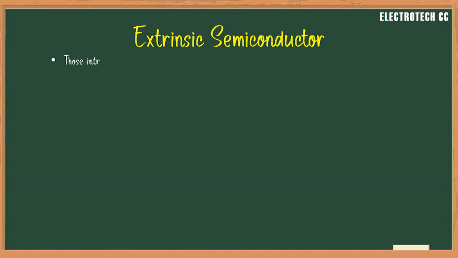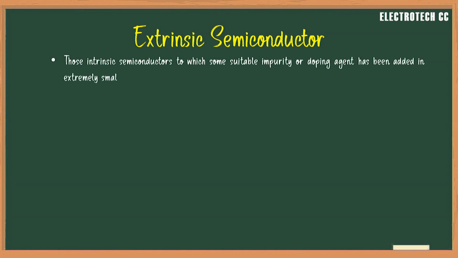Next is the extrinsic or impure semiconductor. As we discussed earlier, an intrinsic semiconductor means a pure semiconductor. If we add a small amount of suitable impurity or doping agent to the intrinsic semiconductor, then it can be converted from an intrinsic semiconductor to an extrinsic semiconductor.